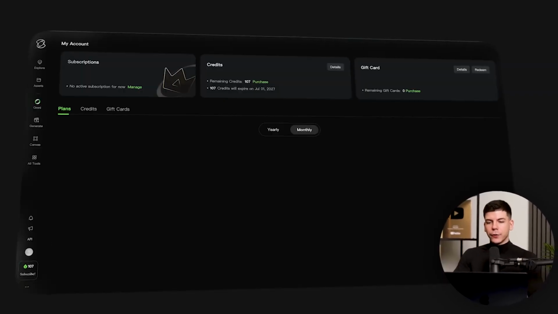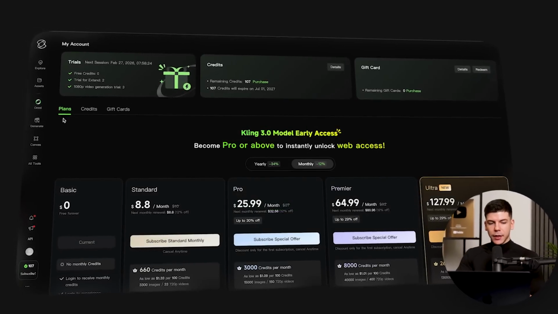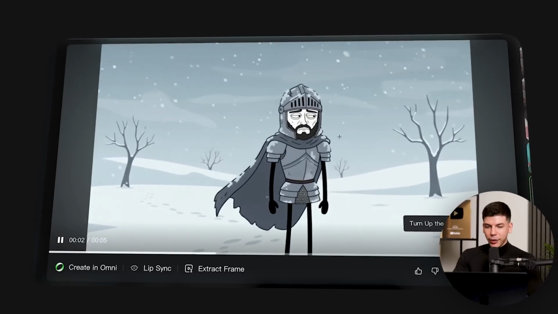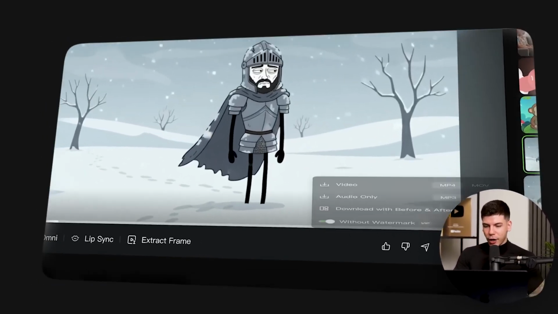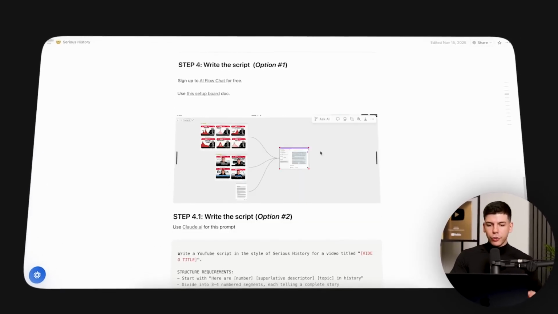Now I can just go over to Kling AI, which is this AI tool that's going to allow me to animate everything. Click on generate on the left hand side. I'll add this image and it will create a simple animation for me, just like that. This is incredible, and I can download it without a watermark. Now, in terms of writing scripts for this sort of YouTube channel, there are 2 options.